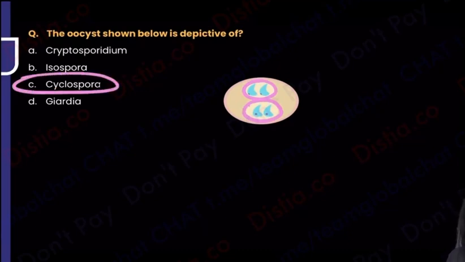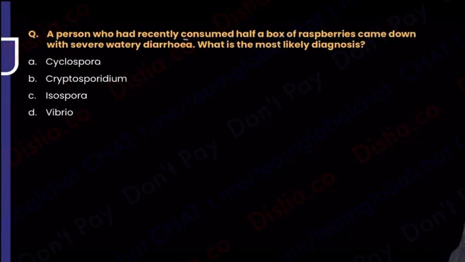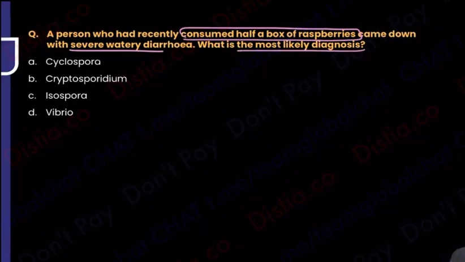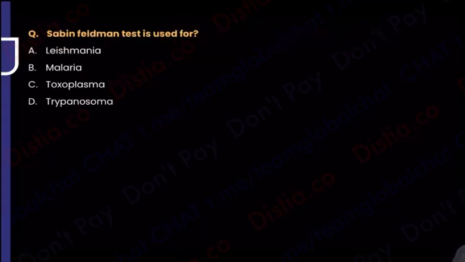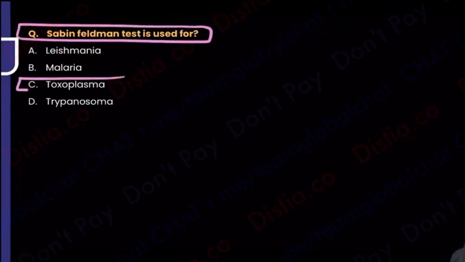Coming to another one: a person who has recently consumed half a box of raspberries came down with severe watery diarrhea. What is the most likely organism? Raspberry on a cycle, you will always remember. Raspberry on a cycle, that is Cyclospora with raspberry consumption. Coming to the last question, which is super simple: Sabin-Feldman test is done for. We all know Sabin-Feldman test is one of the gold standards that we have for toxoplasmosis, and that is sorted for us.